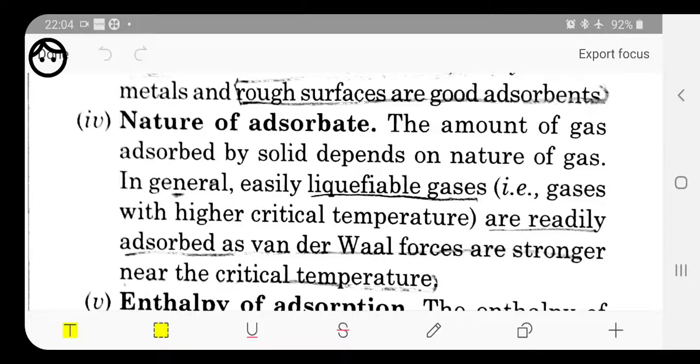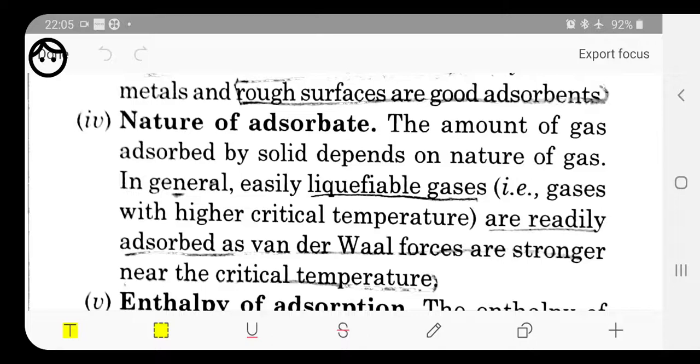Like if we talk about hydrogen and nitrogen, these are called real gases. Why are they real gases? Because the critical temperature of these is very low, and reaching that temperature would be quite difficult. That's why carbon dioxide and methane are taken as gases which can be liquefied easily.